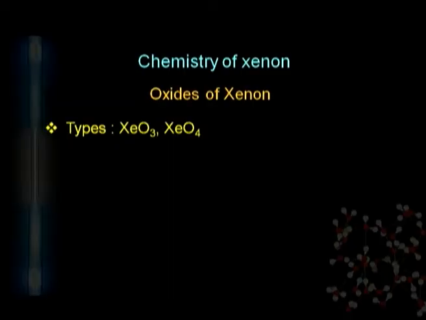Now we will start the chemistry of xenon with the oxides of xenon. What types of oxides are formed, how can we prepare them, and their properties, structure and bonding. Now the types of oxides: xenon can form xenon trioxide and xenon tetroxide. Xenon monoxide is also found, but it is not a very stable compound, therefore it is not discussed here.